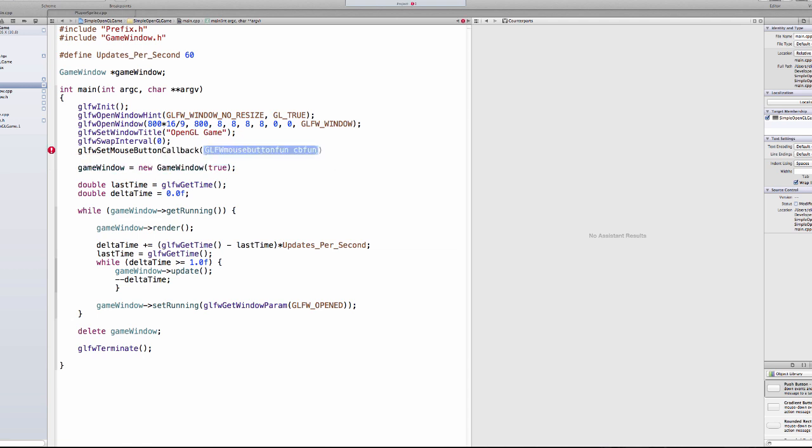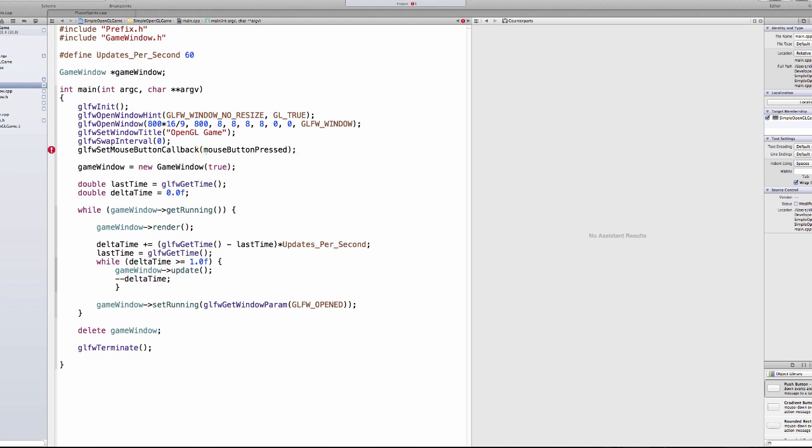What this function does is it takes a function, and every time we click our mouse, it will call that function for us. That function will be named mouse button pressed.